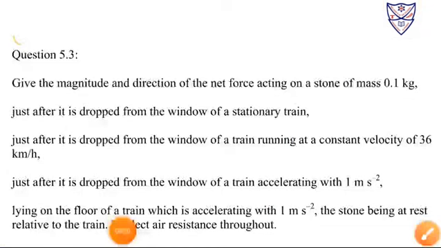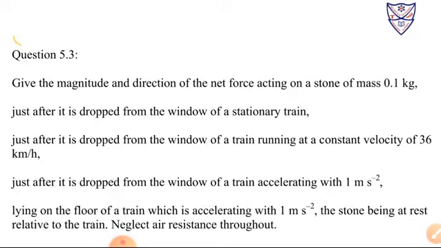In this numerical, we have to find the magnitude and direction of the net force acting on a stone of mass 0.1 kg. First, just after it is dropped from the window of a stationary train. Whenever the train is stationary and we just drop it, gravitational acceleration will be exerted on that particular stone.